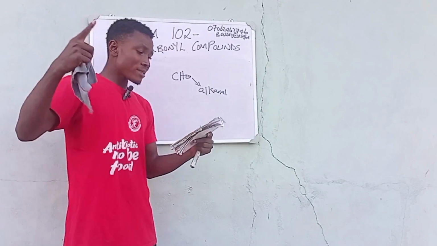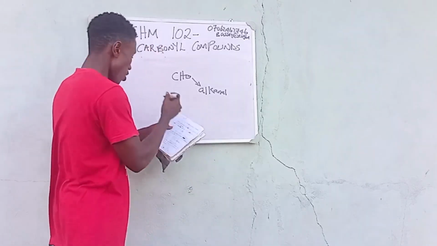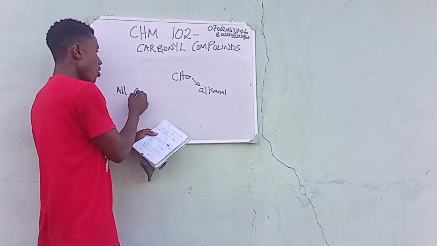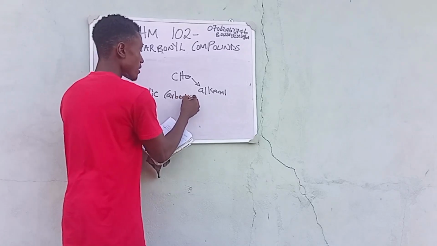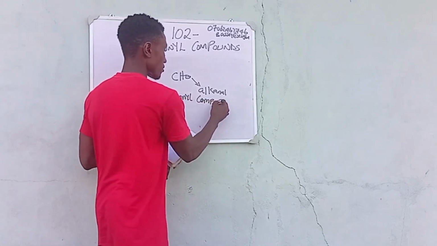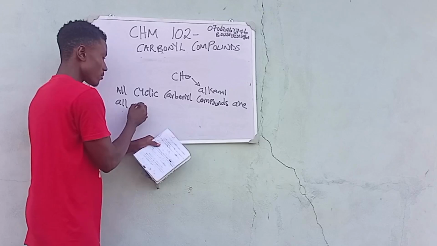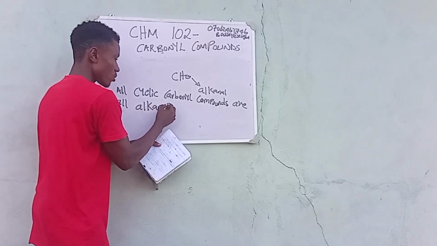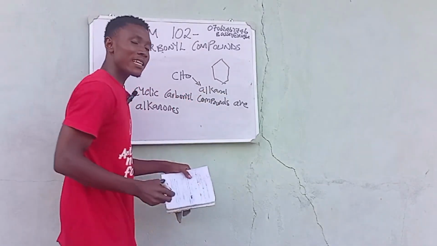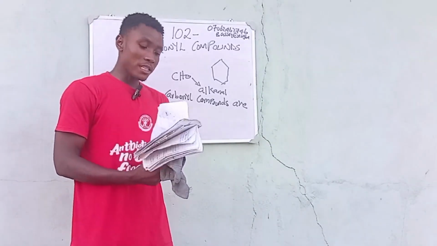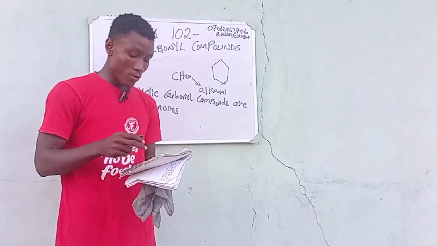Note also, all cyclic carbonyl compounds are called alkanones. The moment it is cyclic, it is an alkanone. Please take note of these points that I am giving here.